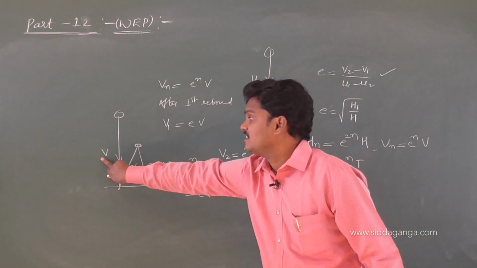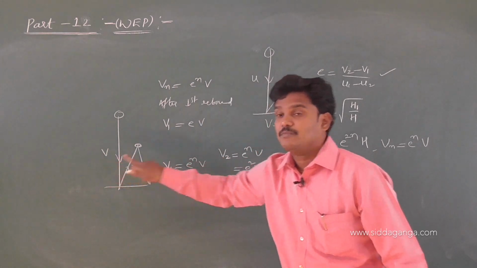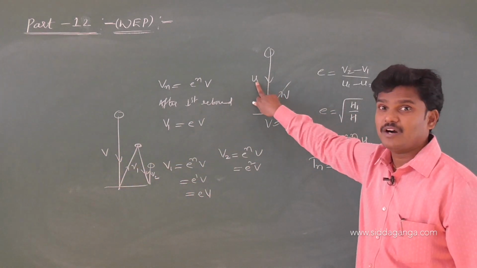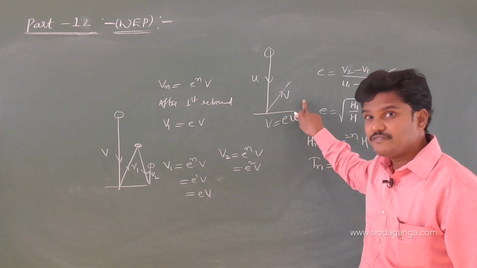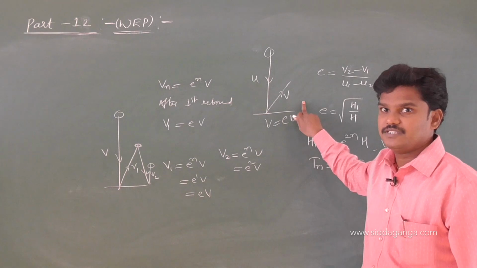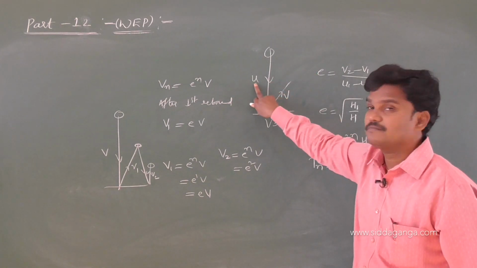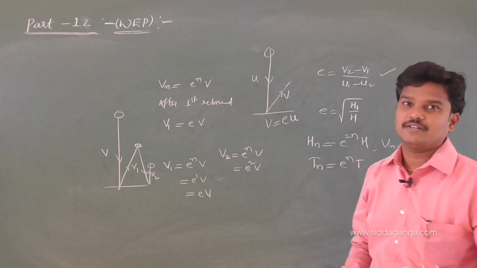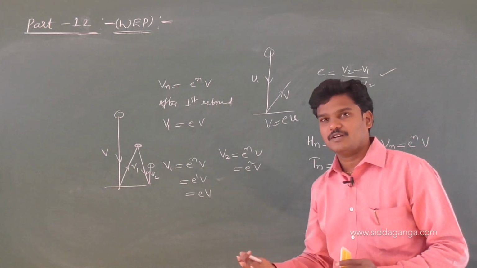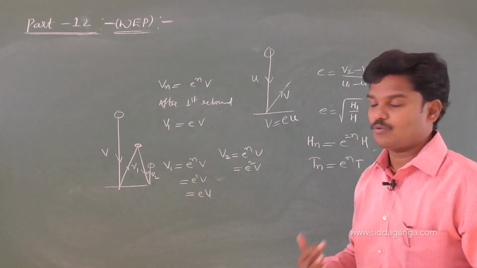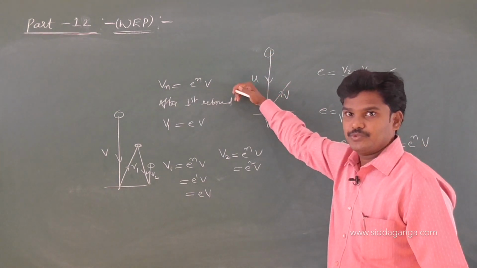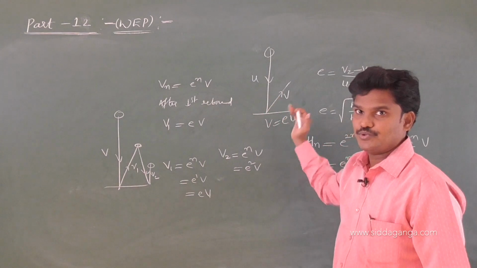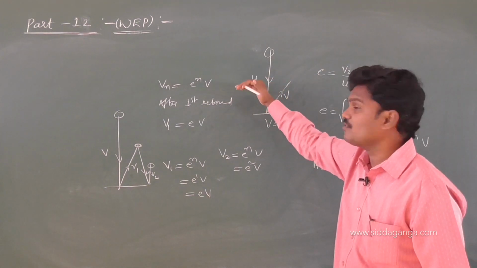Here u is given. The ball falls with u and rebounds with v. So this v after the collision is equivalent to e times the speed before the collision. Keep in mind, because in the next problems I am going to use this concept. That's why I am repeating it now. V is equal to e times u.